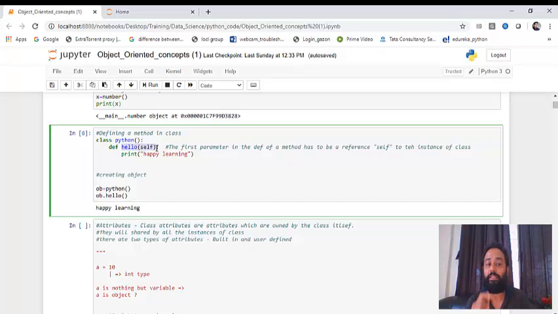Same is happening here. Python is a class, and the object ob is trying to fetch the method defined inside the Python class just by passing a few arguments. Fine. Hope this is clear to you.